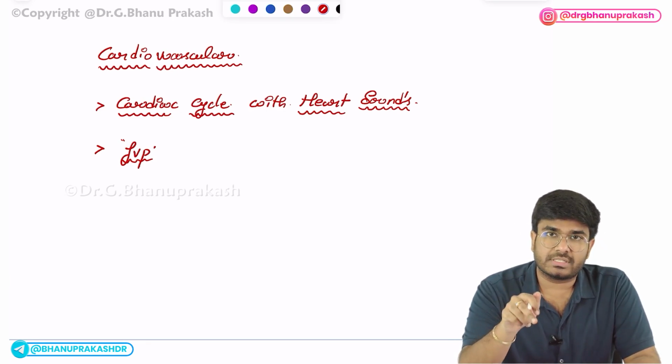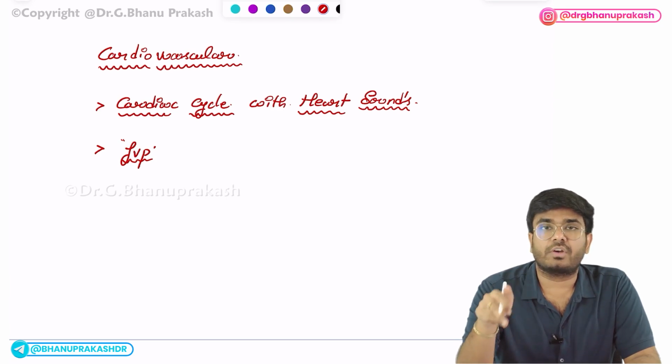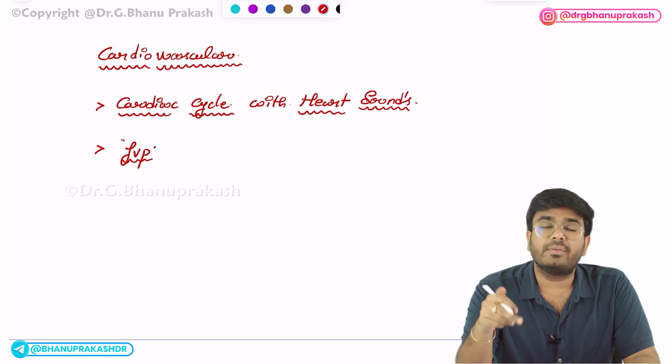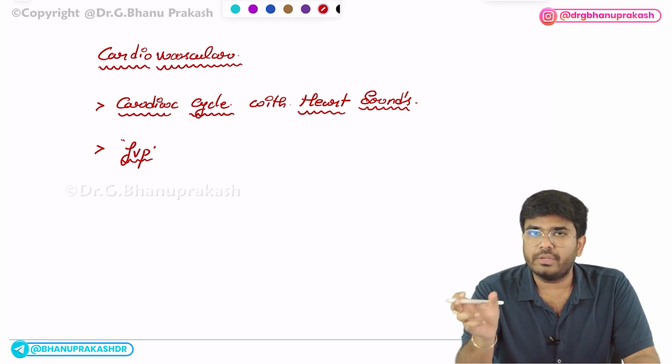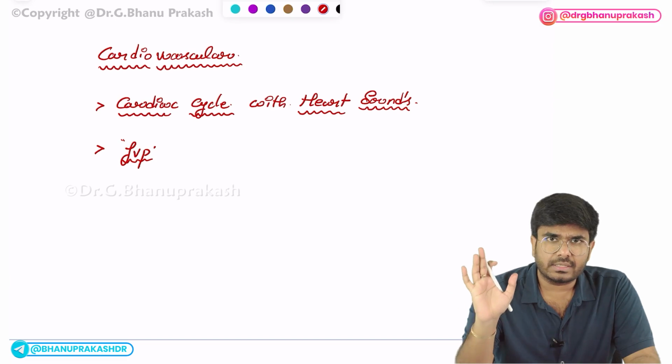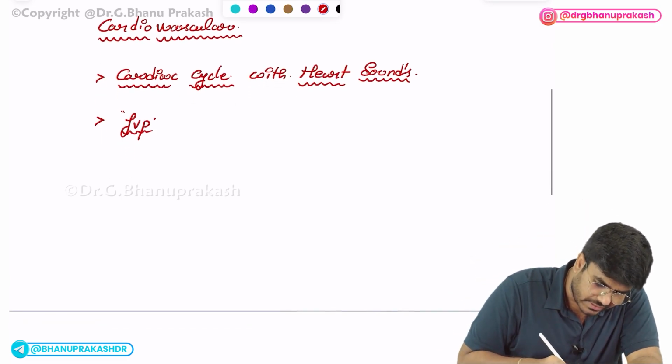In tricuspid stenosis, what kind of changes? In tricuspid regurgitation, what kind of changes? In atrial fibrillation, what kind of changes? In third degree heart block, what kind of changes? So normal JVP and abnormal JVP you should know for your exam. Okay, cardiac cycle, JVP. After this, cardiac reflexes.